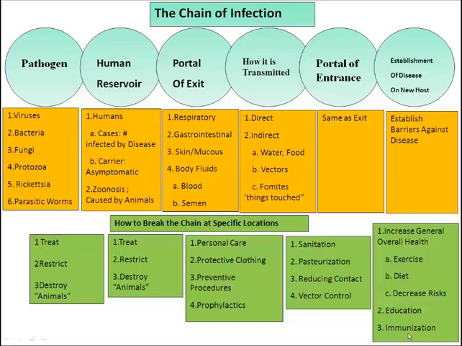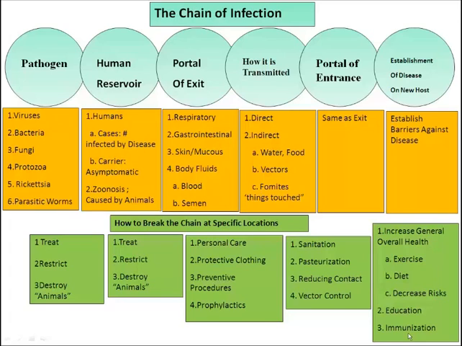For how it's transmitted to the portal of entrance, we want to break that chain. We could use sanitation. We could make sure that all waste in our society goes through a sanitation system. We have pasteurization, where, for example with milk, we heat it up and destroy all the microorganisms in it, and then we refrigerate it. We can also reduce contact with whatever is causing it. If it's a respiratory thing, we have everyone in society during that time frame wear masks as they're out in society, as they did with the bird flu in Asia.